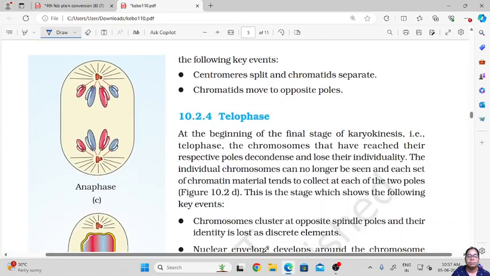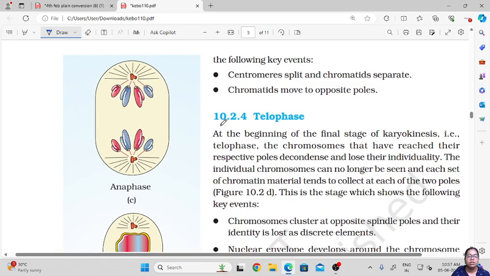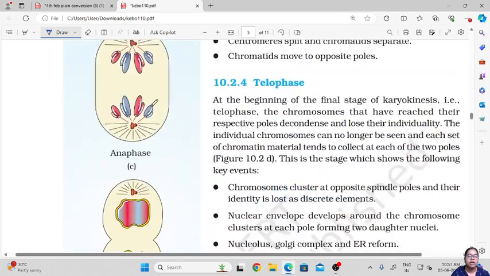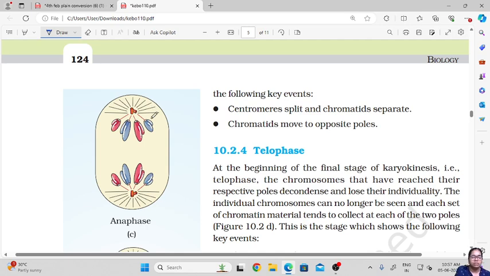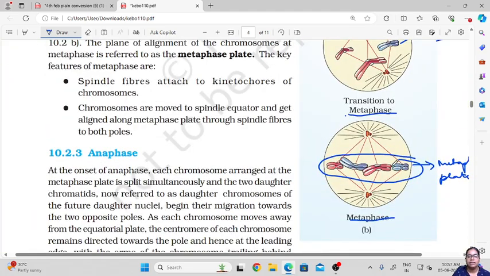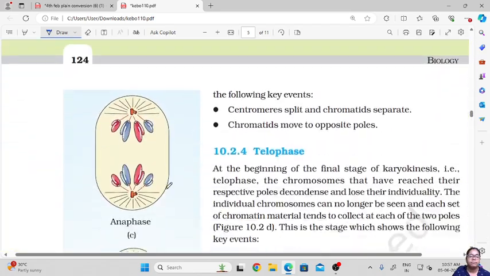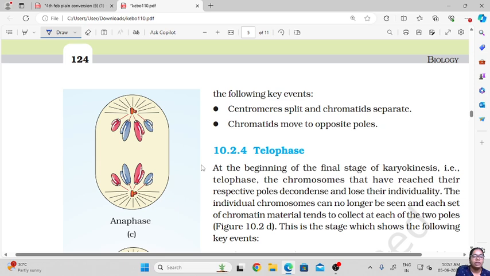So now the cell will go into anaphase. So this is your anaphase. See, the chromosomes have now moved. First they were at the center. In the metaphase they were at the center. Now they are moving to the poles. So from the center, the chromosomes will move towards the poles.